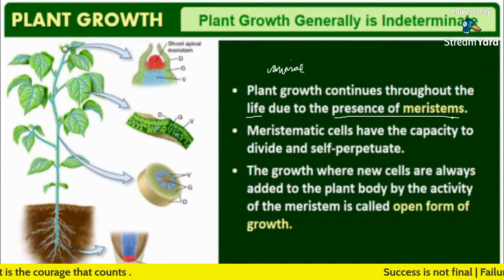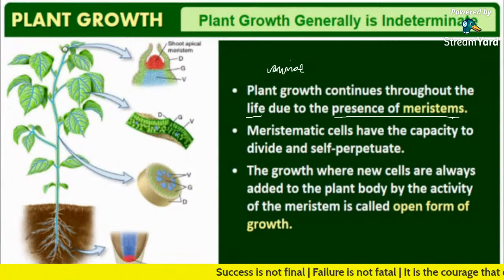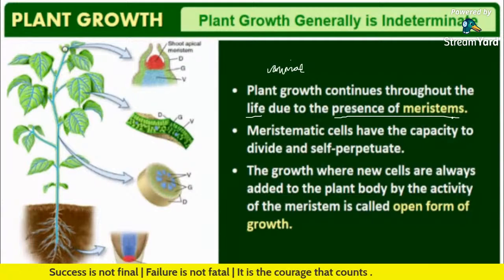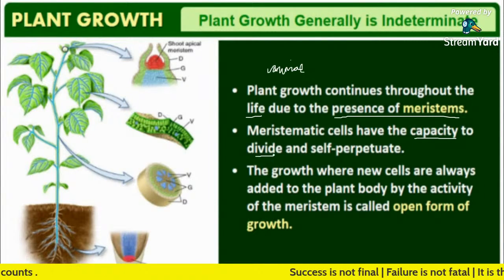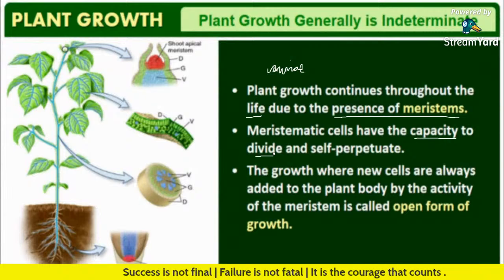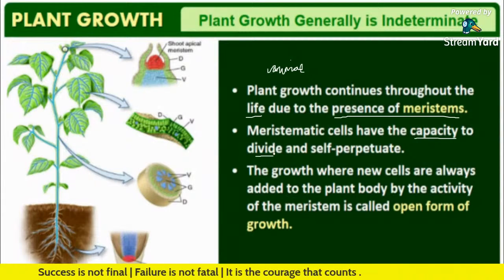The next sentence you have to mark from the NCERT is that the cells of such meristems have the capacity to divide and self-perpetuate. The capacity to divide, a self-replicating capacity, and they have the capacity to self-perpetuate. Is that clear?